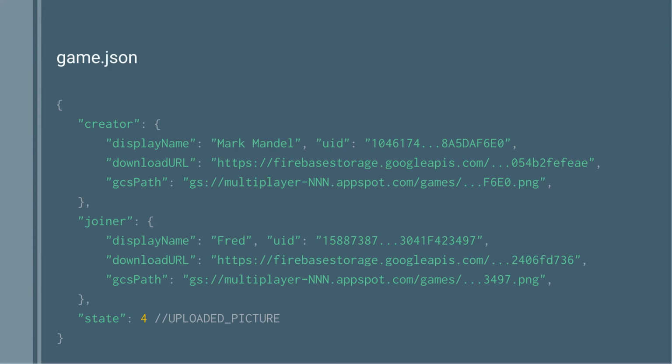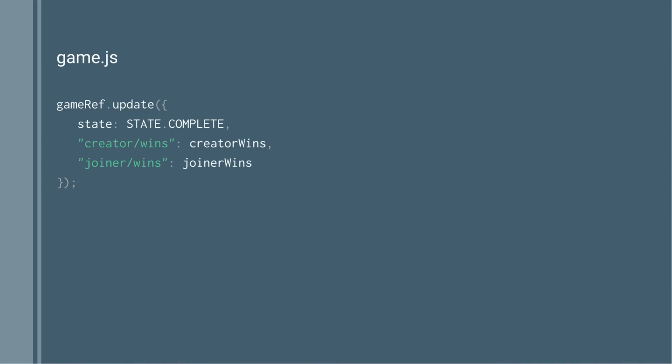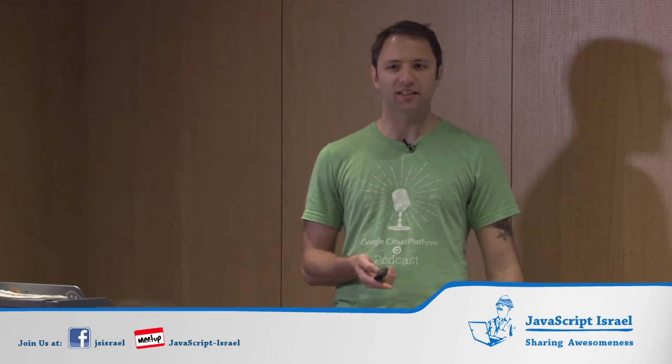This is what the blob ends up looking like, which is great. You can see we now have a download URL, which we can use, as well as where the Google Cloud Storage data is. Finally, once we go through all our steps, like one player wins, one player loses, we set those values in once we have that data from the Cloud Vision API, and everything goes through. I've jumped through some steps in that state, but I'm not going to go through every individual step. But this is just updating data within Firebase. Again, it fires off that handler, everything goes through that switch statement, and the game continues on.